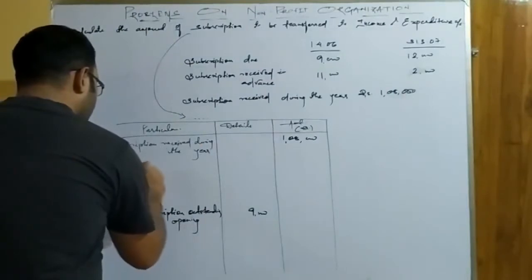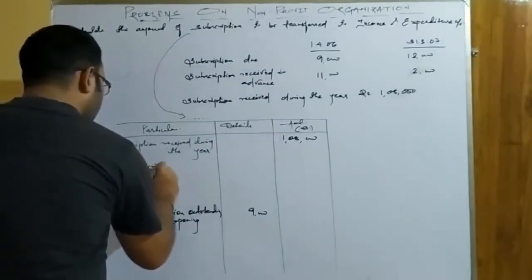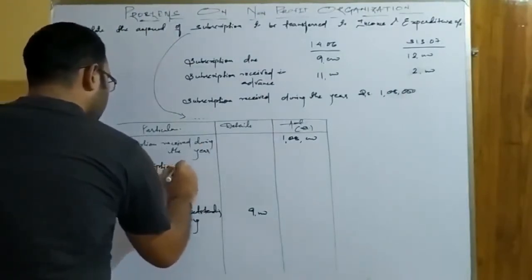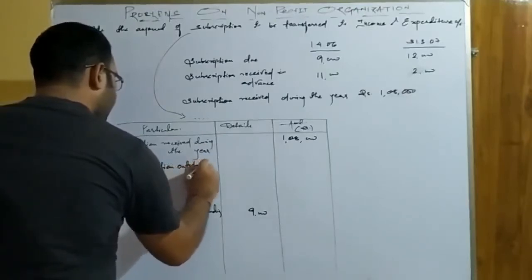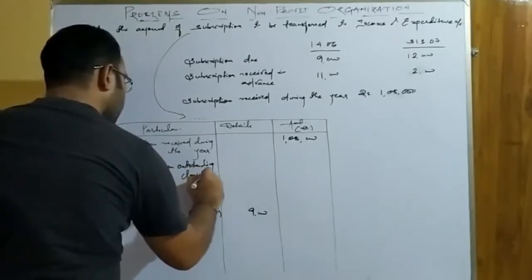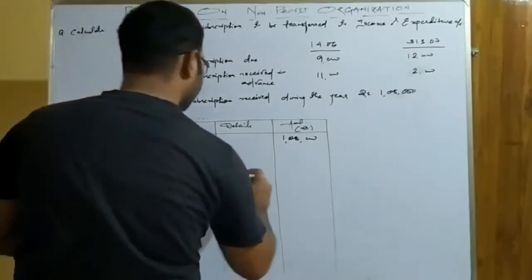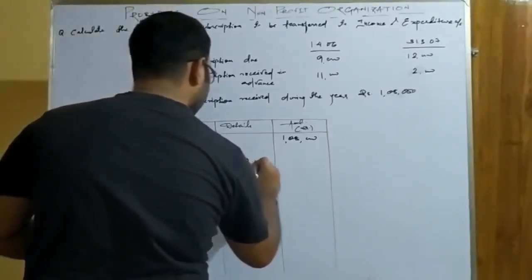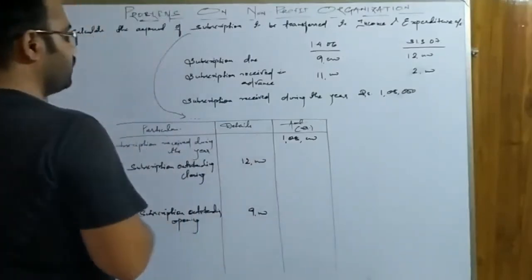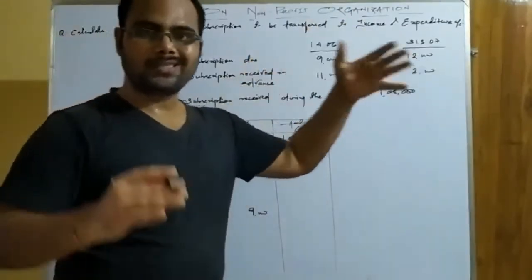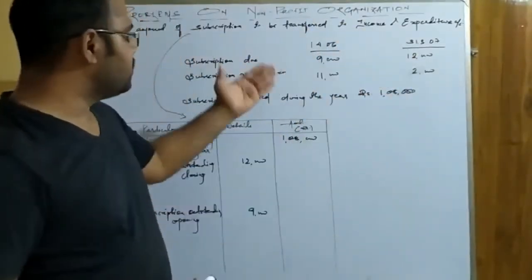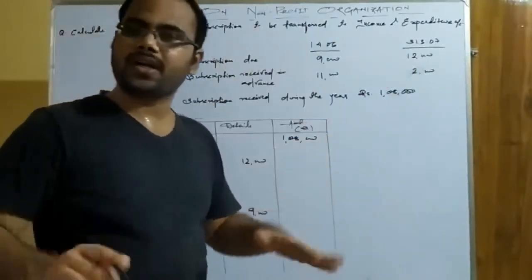So subscription outstanding closing. Okay. So closing outstanding is 12,000. Next. And I hope you understood. Just find out whether these dues or advances are related to the current accounting year or not.